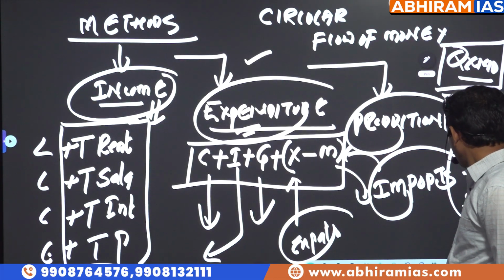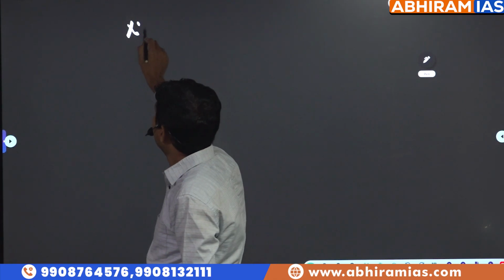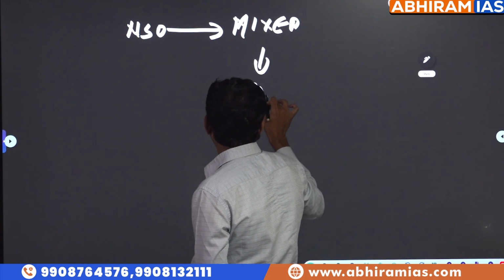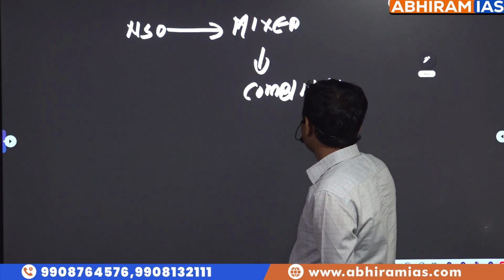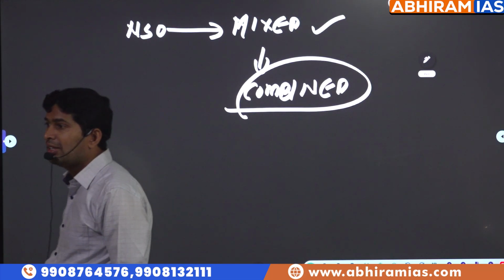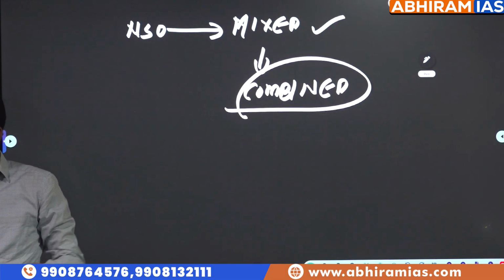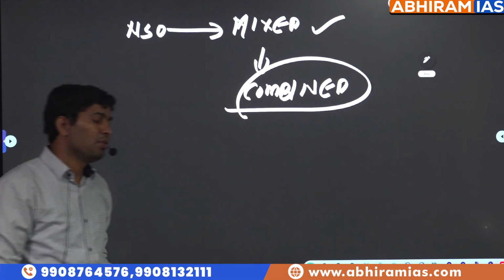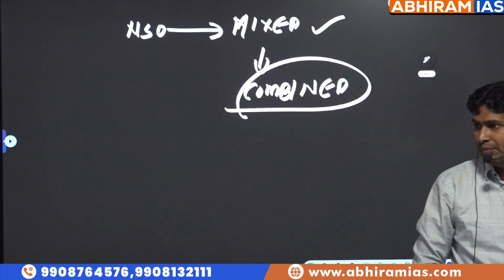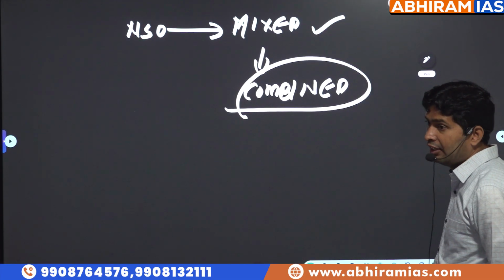Now, India follows what type of method in estimation of national income? NSO follows mixed method or combined method in estimation of national income. So what's the meaning of mixed method or combined method? Combination of income method, expenditure method, production method. Overall it is called a combined method. So we are following combined method in estimation of national income. Okay. So this is a question from methods of estimation of national income.